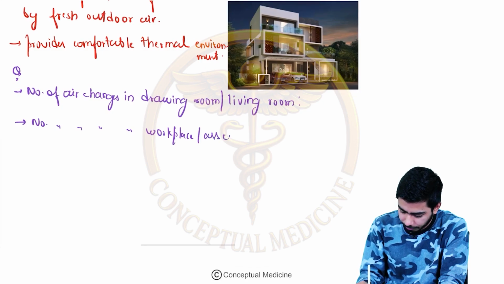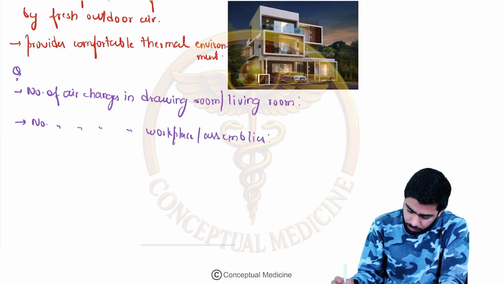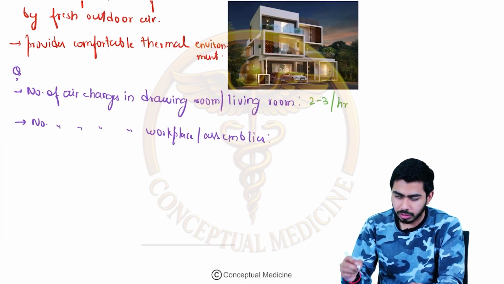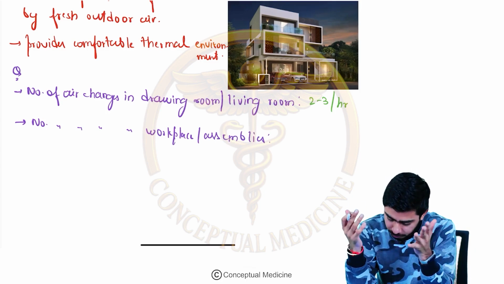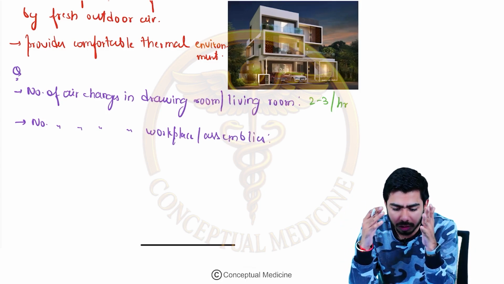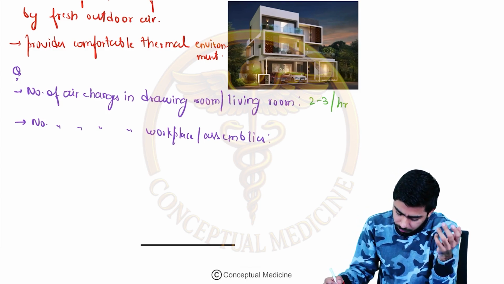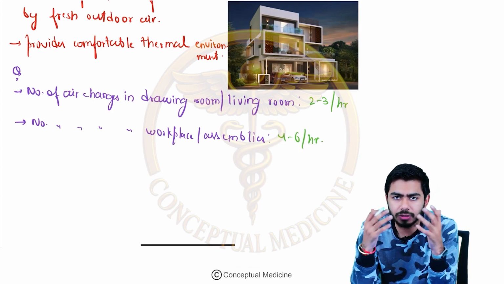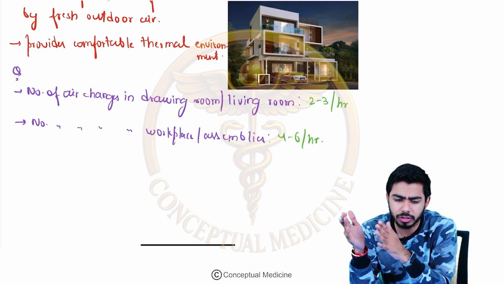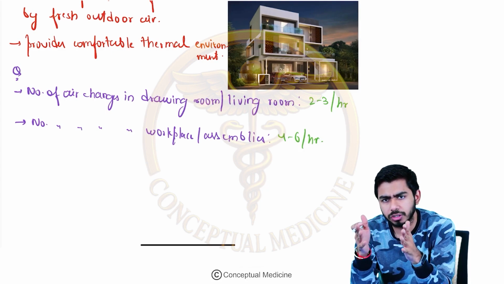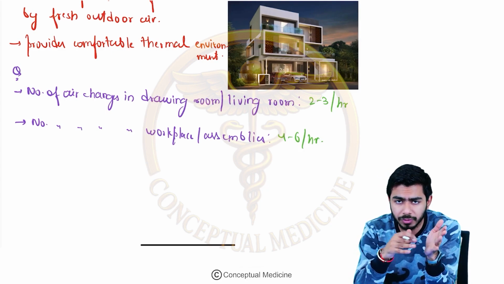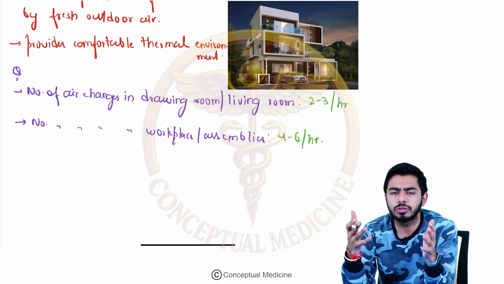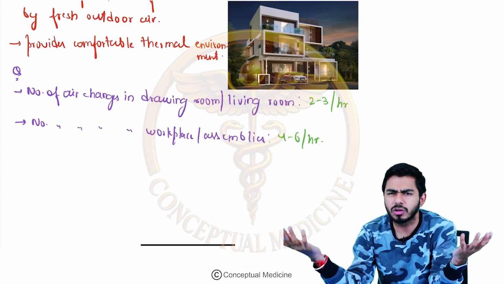Okay, if they're asking you, then different answers can be there. For an example, 2 to 3 air changes per hour should be there in the drawing room or the living room. And if you talk about the workplace or assemblies, it might be 4 to 6 per hour, right? So that is the thing which we are talking about in the ventilation. So 2 to 3 air changes per hour will be seen if we are talking about the living room or the drawing room, and might be 4 to 6 per hour at the same time if we are talking about any kind of workplace or workstation or the assemblies, right?